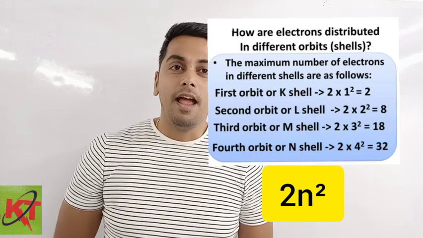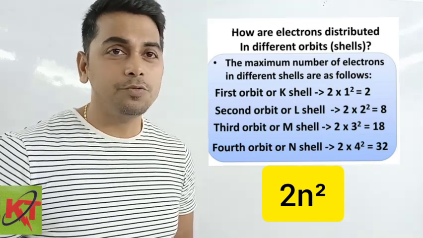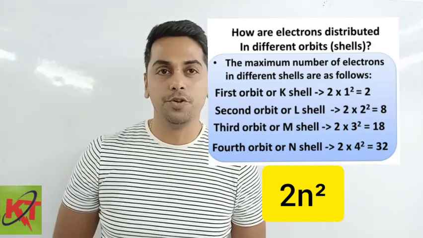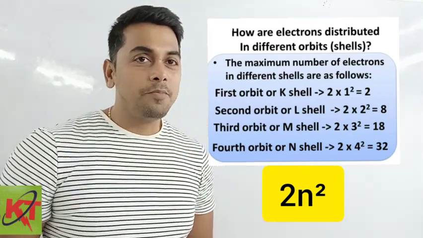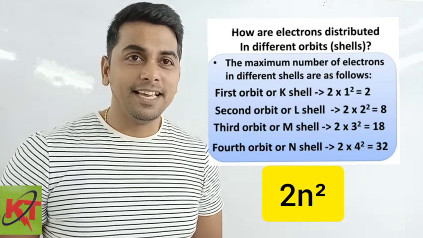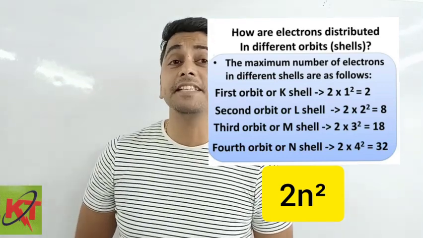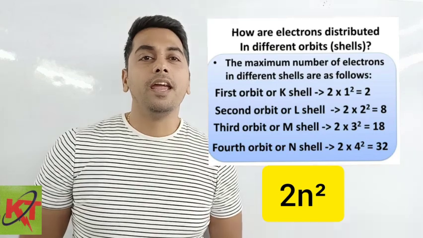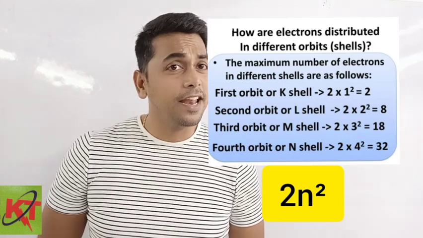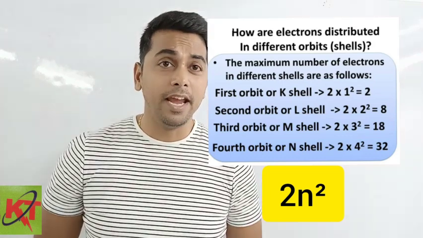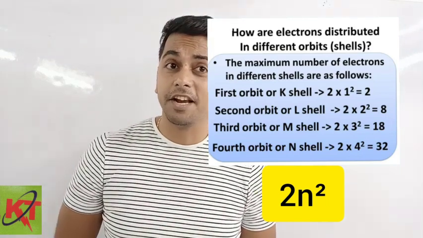L shell. L shell's number is 2. So as per the formula 2n square, it's 2 into 2 square, which is 4 into 2, and that is 8 electrons. M shell. M shell is the third shell. So n is 3. So it can accommodate 2 into 3 square. Now 3 square is 9. So 9 twos are 18 electrons. Though sometimes it can accommodate 8 electrons to complete the octet state. If more electrons are available, then definitely it can accommodate 18 electrons.